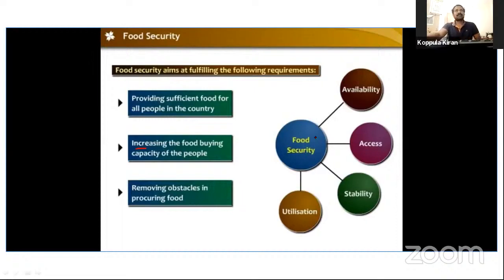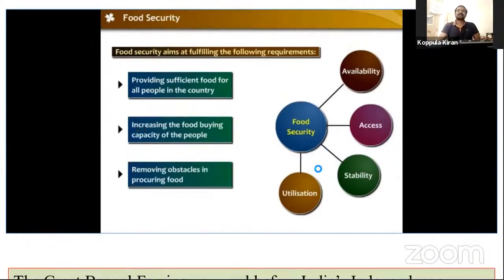Okay, see this picture. Food security: availability of food grains, accessibility, stability and utilization. These are the main requirements to provide food security.